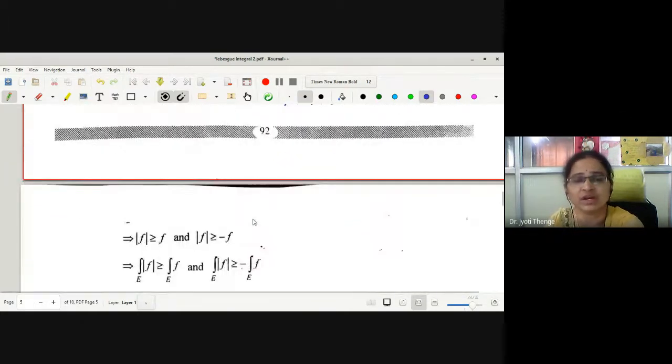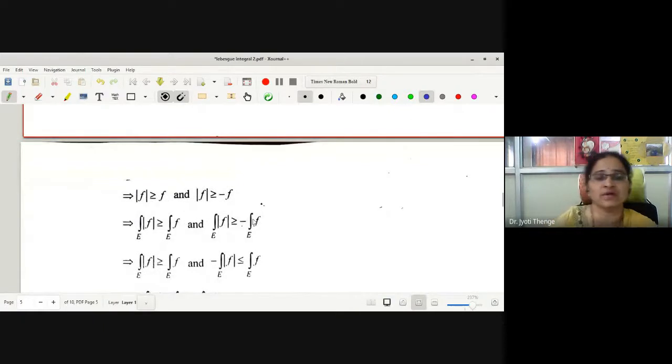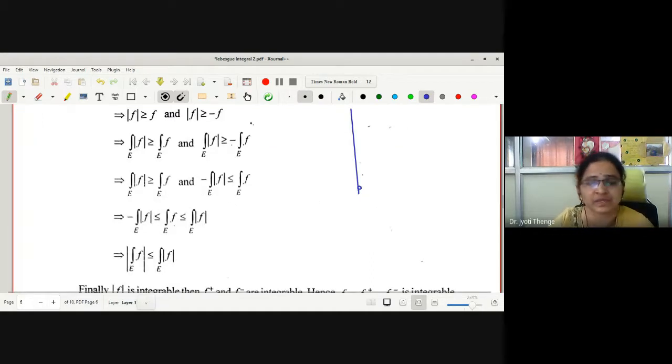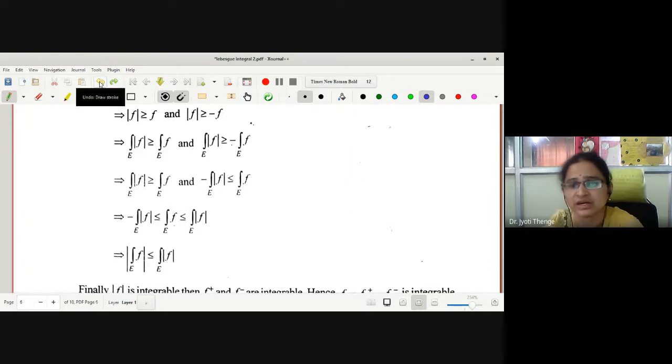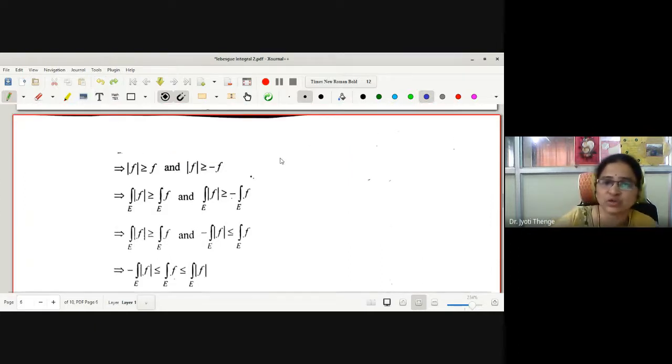Now, whenever we write mod f greater than f, what kind of statement is true? Mod f is greater than or equal to f and mod f is greater than or equal to minus f also, right? Mod f is greater than f and also greater than minus of f. Now, we have proved one proposition. Whenever f is greater than or equal to g or whenever f is less than or equal to g, what about their integrations?